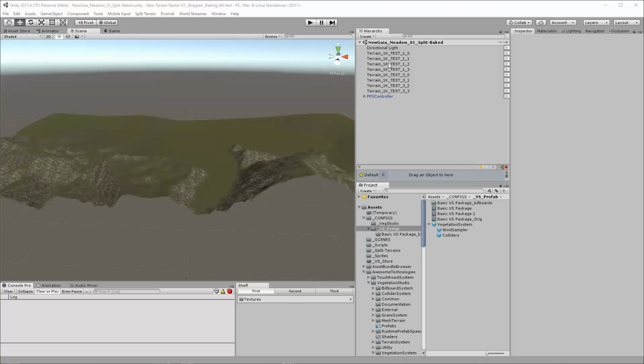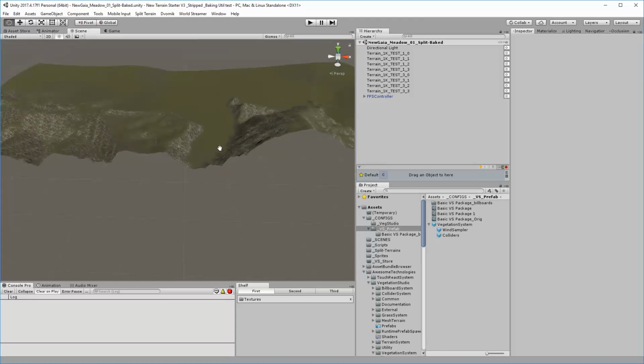But on the standard edition you have to add a vegetation system for each of the terrains that you have in your world. So if you're doing multi-tiled streaming, it can be a real pain adding each one and then tweaking each one as you work. So I've just got a demo scene. It's got however many